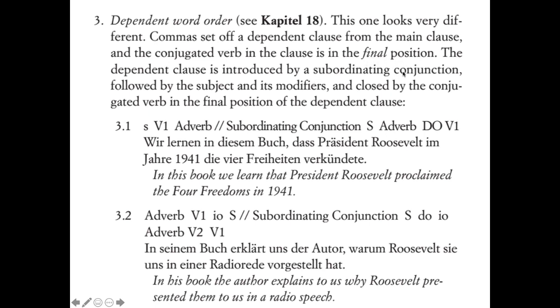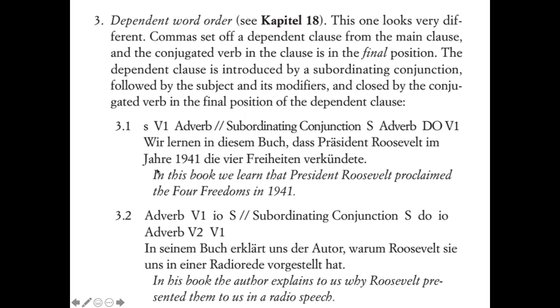And if you have multiple verbs, then the conjugated one is the very last one. And then the infinitives or the participles come right before that one. So a dependent clause is introduced by a subordinating conjunction, followed by the subject and its modifiers, and then at the very end, closed by the conjugated verb in the final position.